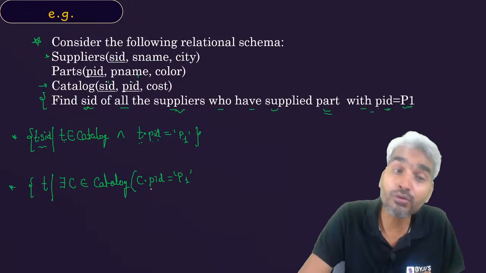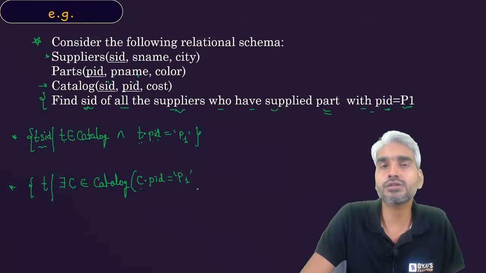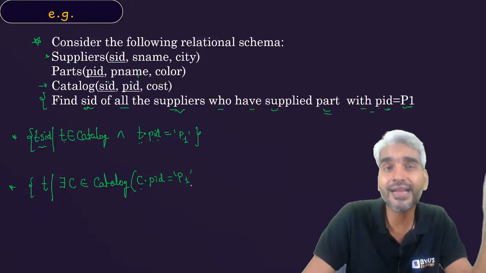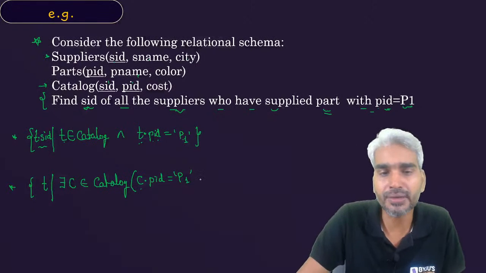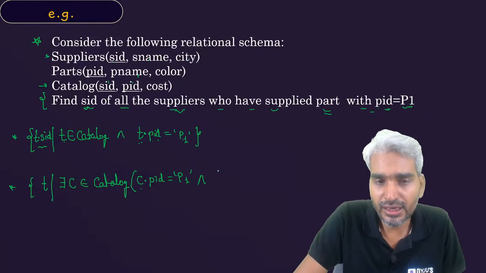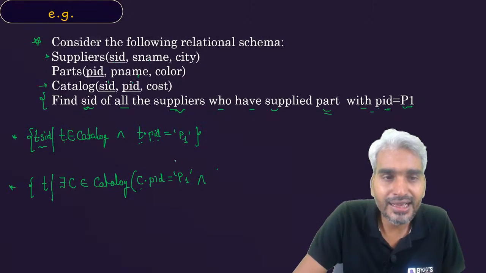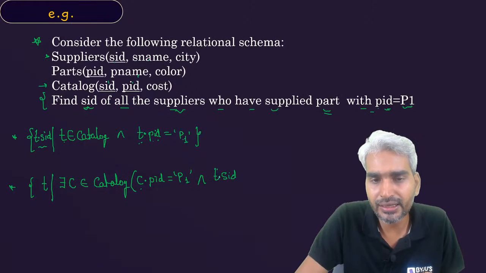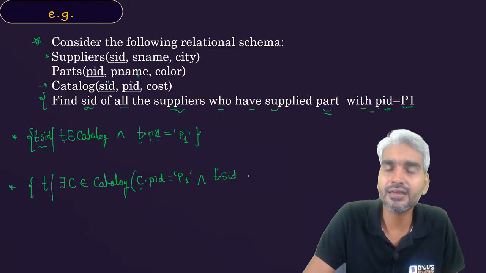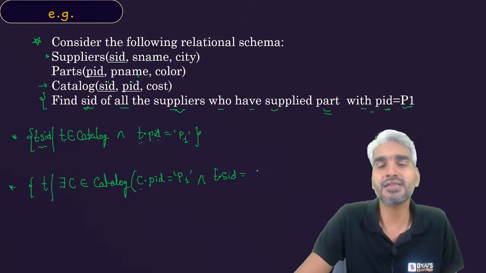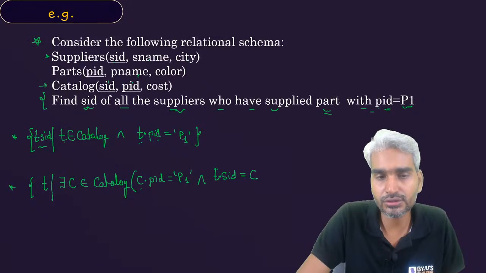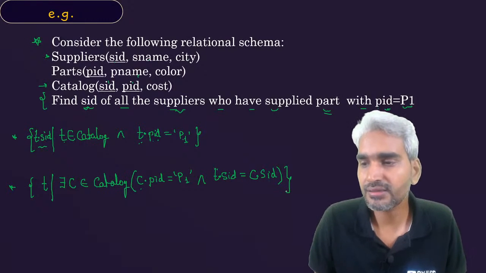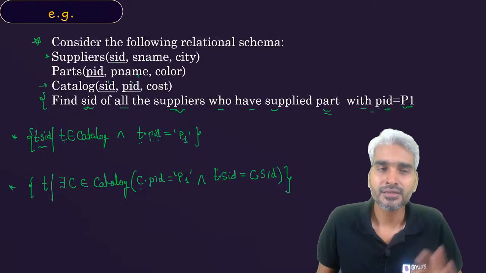So you have found the tuple C in which PID is equals to P1, but now you need to create the output tuple based on this tuple. So you'll just say, and we actually want the SID. We actually want the attribute SID in tuple T, which will eventually be the SID which is present in this tuple C. So we'll say T dot SID equals to C dot SID. Clear?